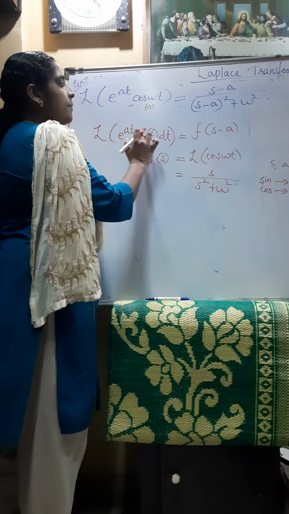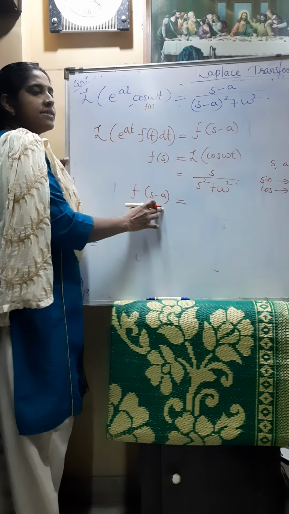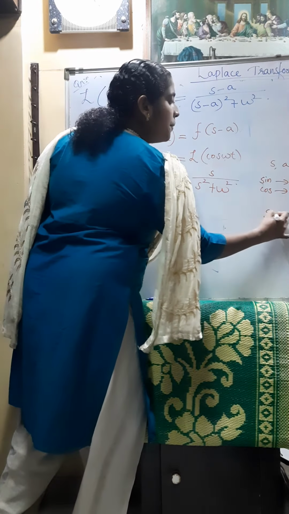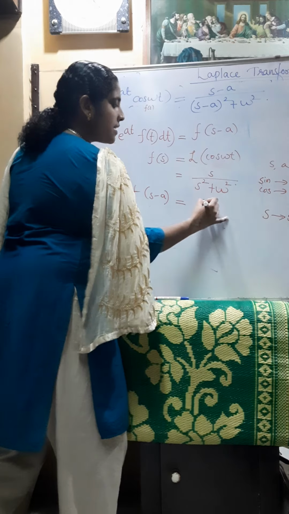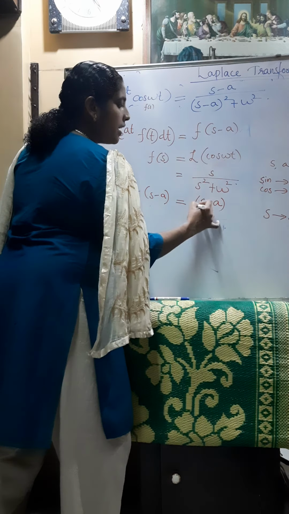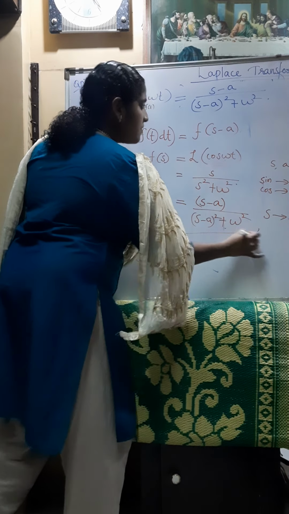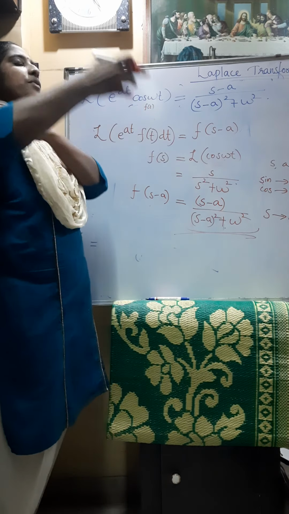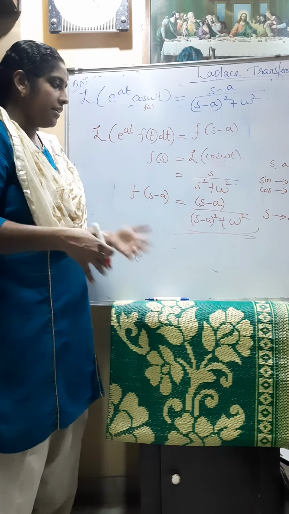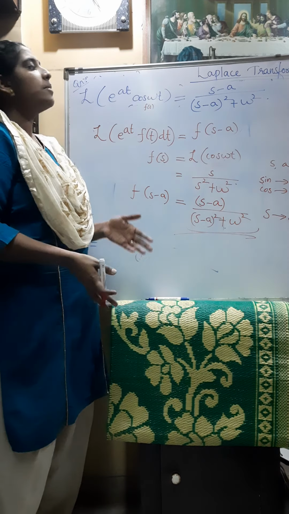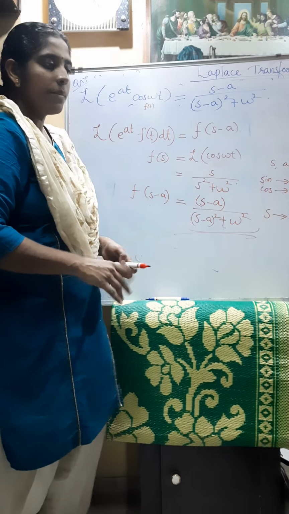According to the shifting theorem, the answer is f of s minus a. That means s is changing to s minus a. So we can write it as s minus a divided by s minus a whole square plus omega square. See, we got the same answer. There is no need to find this by writing the hyperbolic function and deriving all this. If you know the shifting theorem, you can directly write the answer as s minus a divided by s minus a whole square plus omega square.